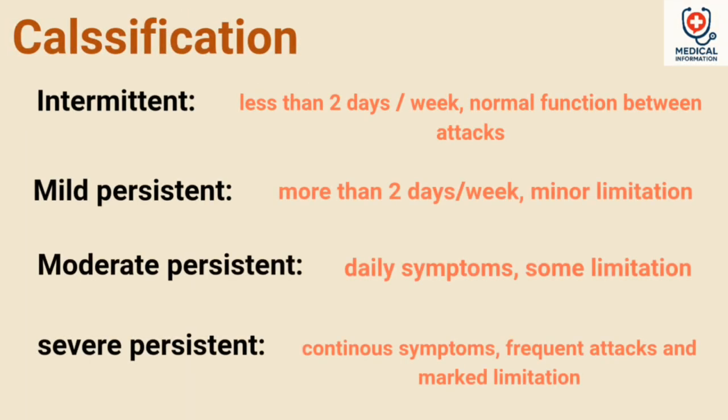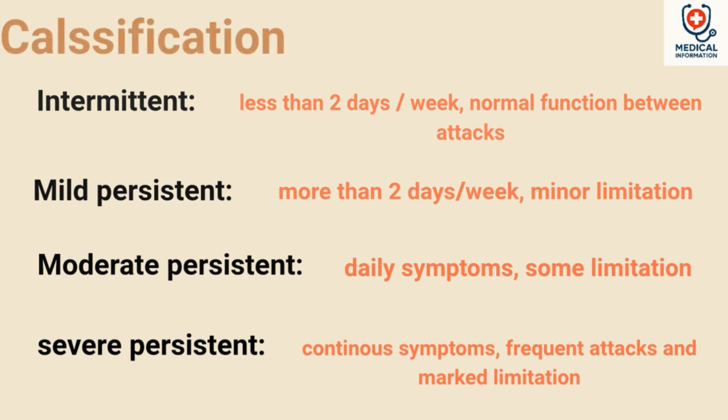Classification: intermittent, less than 2 days per week, normal function between attacks. Mild persistent: more than 2 days per week, minor limitation. Moderate persistent: daily symptoms, some limitation. Severe persistent: continuous symptoms, frequent attacks, and marked limitation.